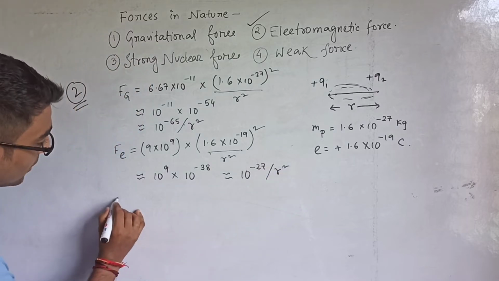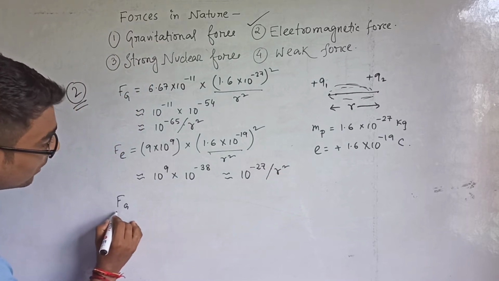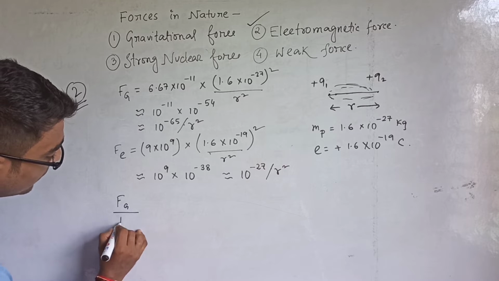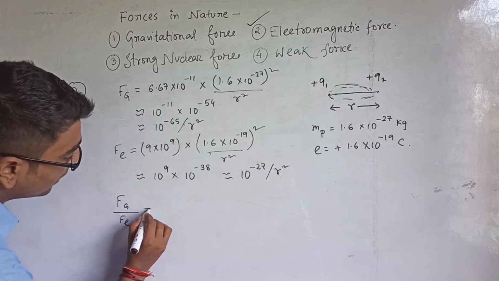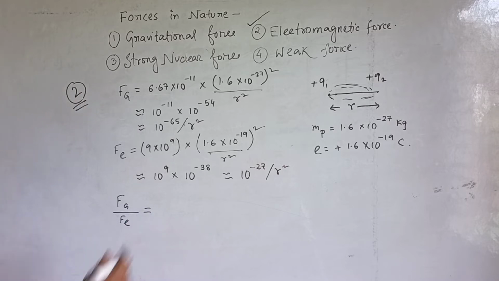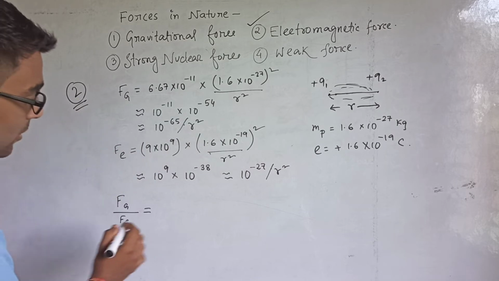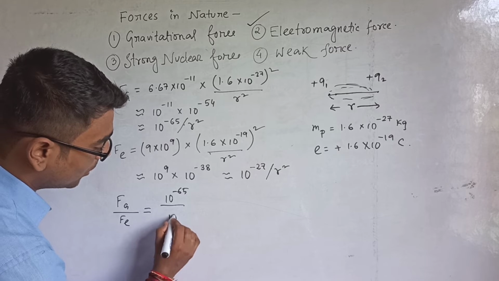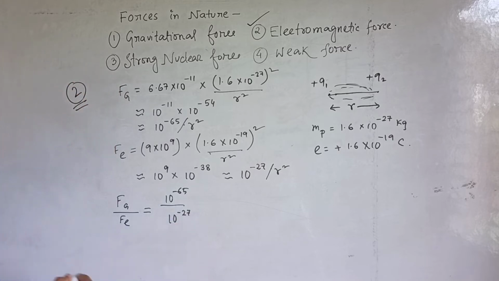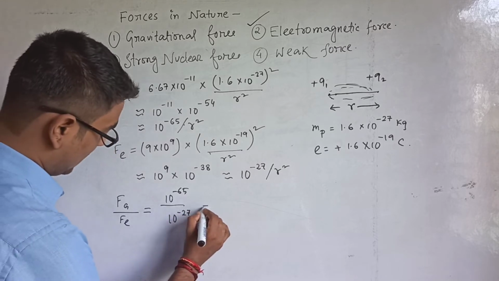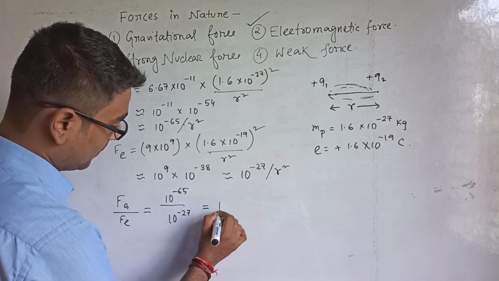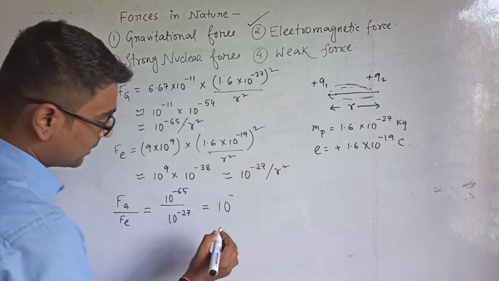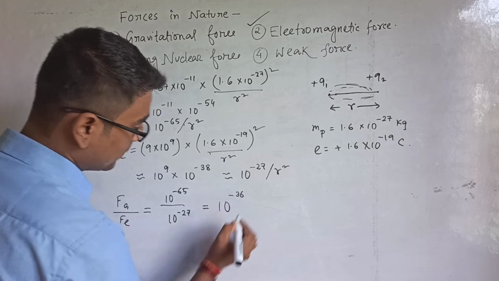Now if we find the ratio, that means Fg divided by Fe, r square will cancel out, so it will be 10 to the power minus 65 divided by 10 to the power minus 27, and the value comes out like 10 to the power minus 36.